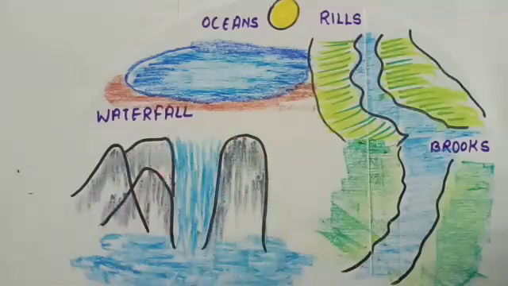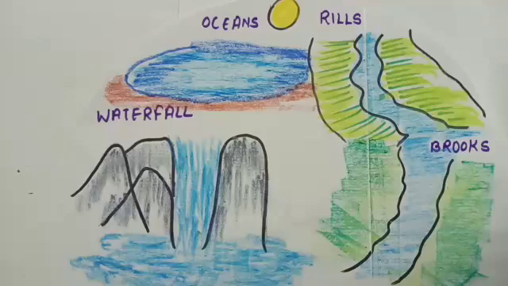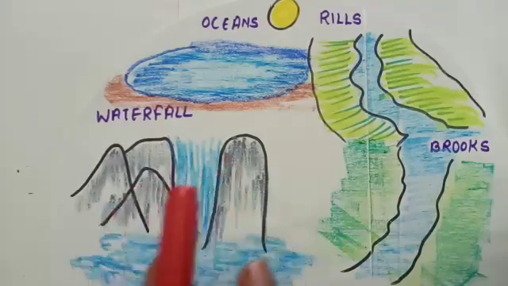Now there are some other water bodies that are present on the surface of the earth. So these water bodies are called surface water. Now what is surface water? That is they are present on the land surface.